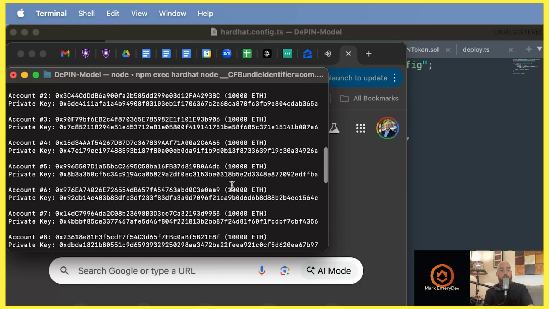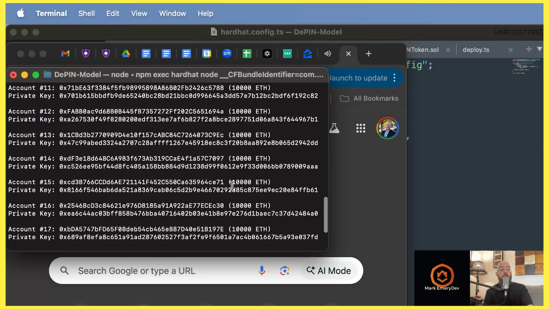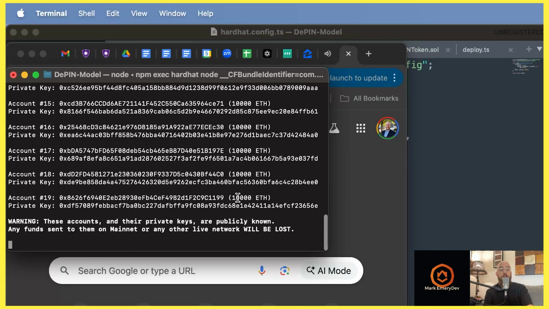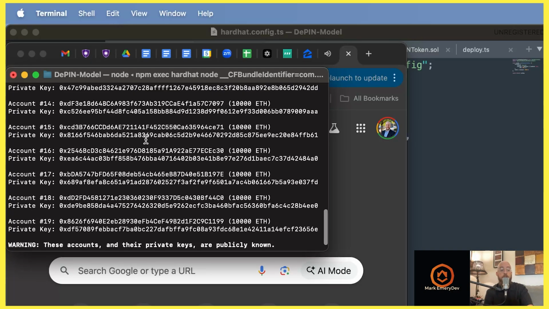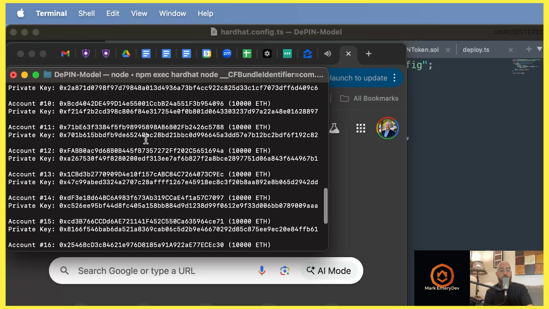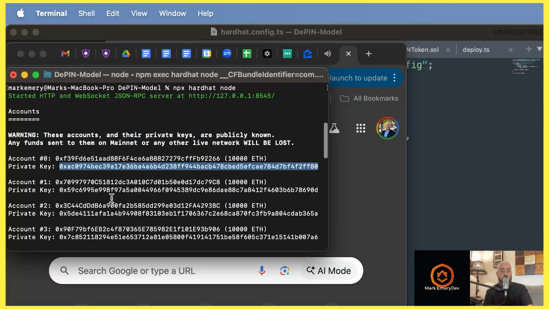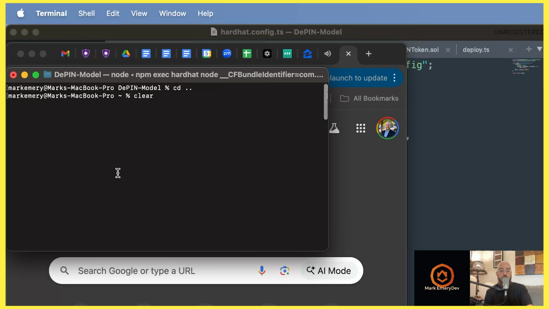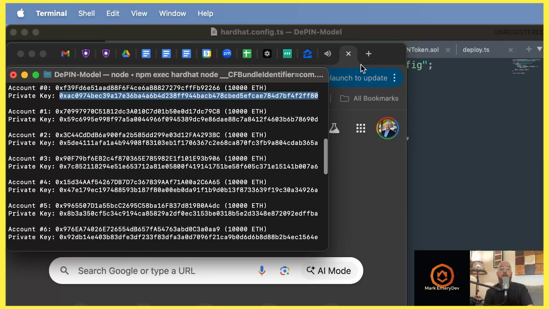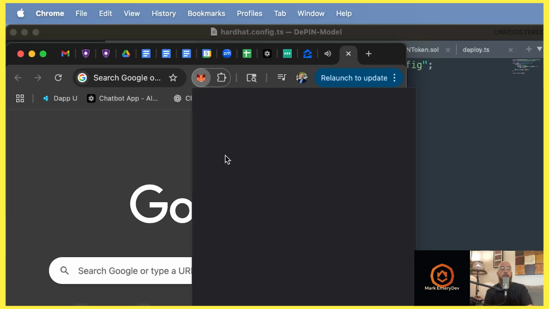And before we do, just picture all these wallets, right? These are different wallets, maybe all over the world, each holding 10,000 ETH that's staked. And that is the security. We get to operate in a fictitious environment with that much Ether. It's very, very cool. Okay, so coming back to MetaMask.